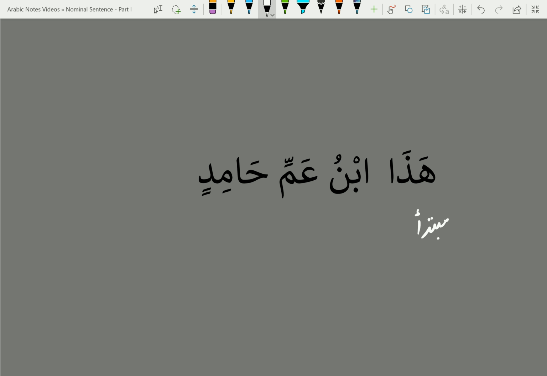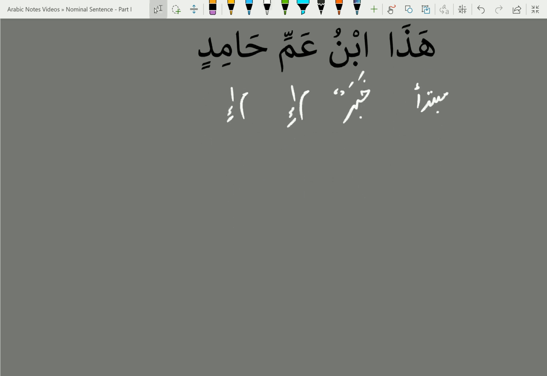Ibnu Ammi is mudaf and mudaf ilayhi. So Ammi is mudaf ilayhi, and we put an X above it. And then Ammi Hamidin is another mudaf ilayhi pair, so Hamid is mudaf ilayhi, and we put an X above it. Neither one of them can be khabar. So the only noun we are left with now is Ibnu. That is our khabar in this sentence. This is the son of the uncle of Hamid, so this is Hamid's uncle's son.